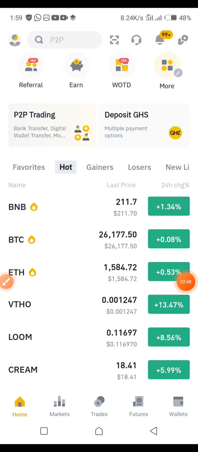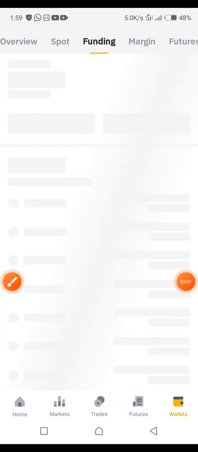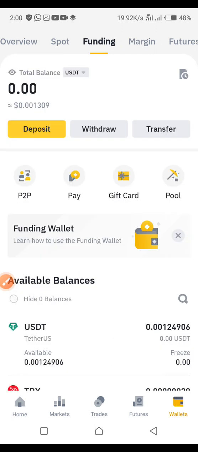So I'm in my Binance now. Once you are there, just click on wallet. At the bottom left side of your phone, you see wallets. Click on wallets, then at the top here you see funding. I need you to click on funding, then allow it time to load. All right, once you are there, just click on deposit.